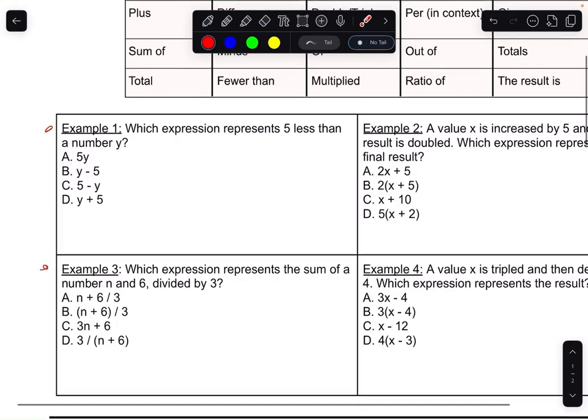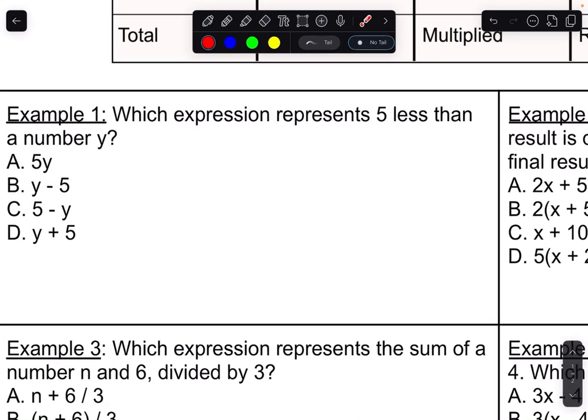So let's look at number 1. Which expression best represents 5 less than y? Off the bat, people always want to say the answer is C, but it's not. When you have subtraction, it's not always as straightforward as 5, operation, and number. Definitely if it was addition or even multiplication, that would make sense. 5 more than y, 5 plus y.